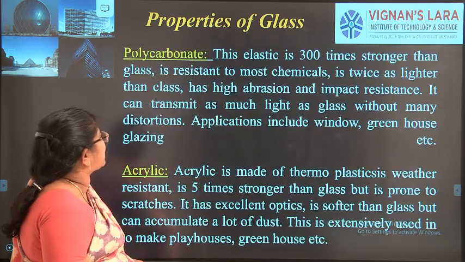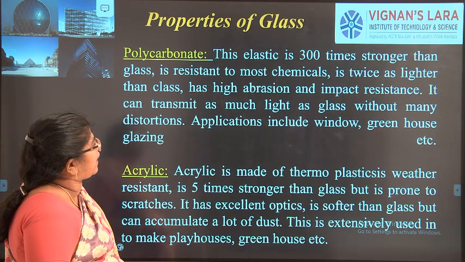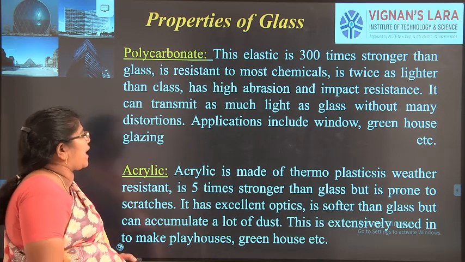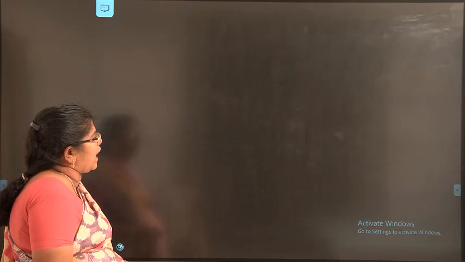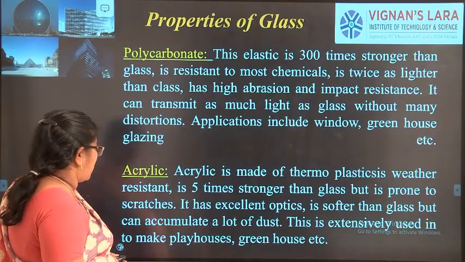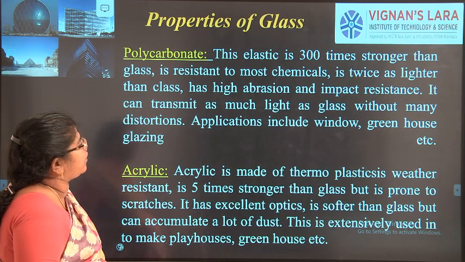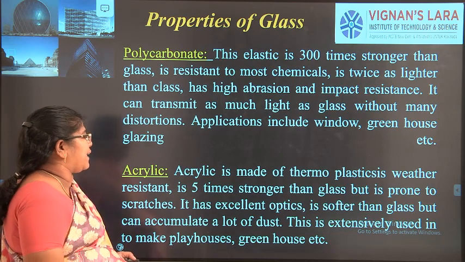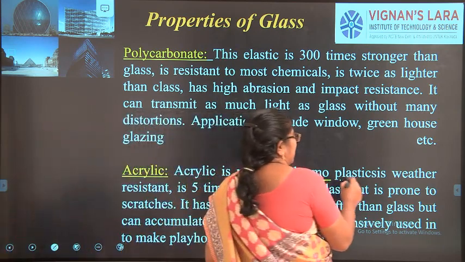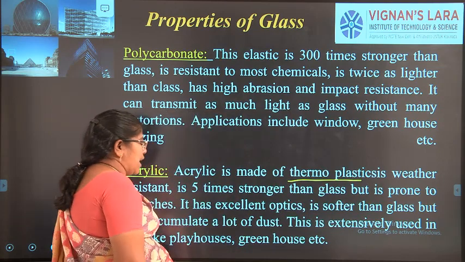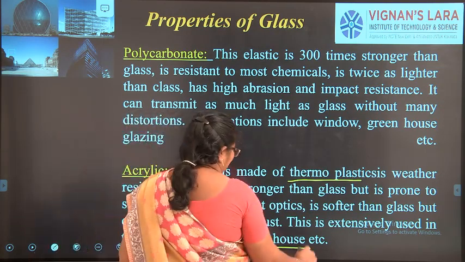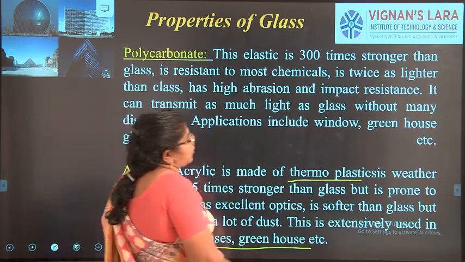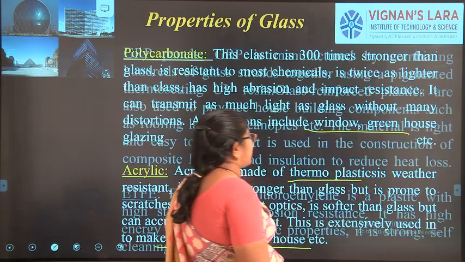The next one is polycarbonate. Polycarbonate is 300 times stronger than glass, is resistant to most chemicals, and is half the weight of glass. It has a high abrasion value and impact resistance. It can transmit as much light as glass, and it is acrylic. It is made of thermoplastic. The thermoplastic is weather resistant and is mostly used for making greenhouses. Since it has a polycarbonate layer, it is used for windows, greenhouse glazings and other things.